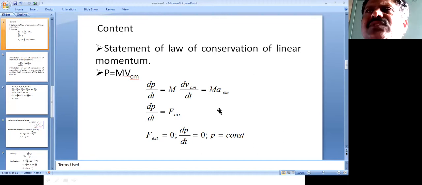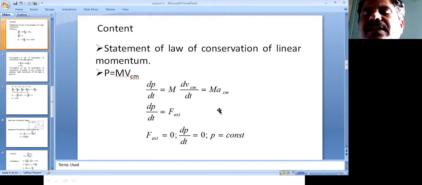In such a case, the momentum of the system will remain constant, but the momentum of each particle may change due to interaction.